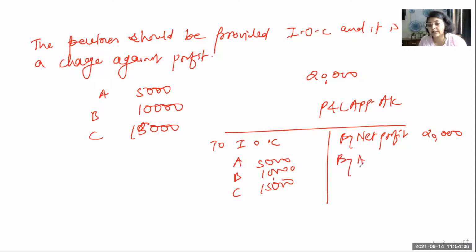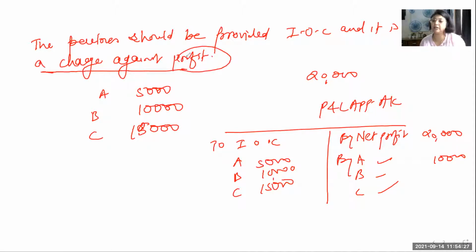By A's capital, B's capital, C's capital, you will have to distribute this 10,000 loss, and let's say they are equal partners. So you will have to distribute 3,333 to each one of them. Okay, from 3,333 figure will come. So you will have to distribute the loss over here because this line was written. It is a charge against profit. So then we will not have to justify this amount and distribute in this ratio. We'll have to give the full amount.